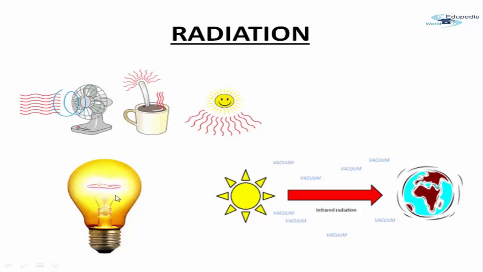Sun, we have already studied. Bulb again. Even if we do not touch the bulb, we feel warm even if we are in the same room. That is because there is heat energy that is emitted from the bulb. The sun throws out radiations, infrared radiations, and they reach the surface of the earth. This is again an example of radiation. Radiations are emitted from the surface of the sun.